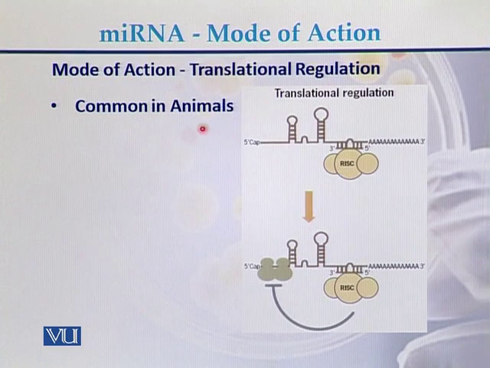The second mode of action of miRNA is in the form of translational regulation. In this case, it is usually seen in animals that there is a regulation of the translation of proteins. Once the RISC complex attaches to the messenger RNA, it does not allow the protein to be produced from the messenger RNA. So in this way, the miRNA controls translation in animals.